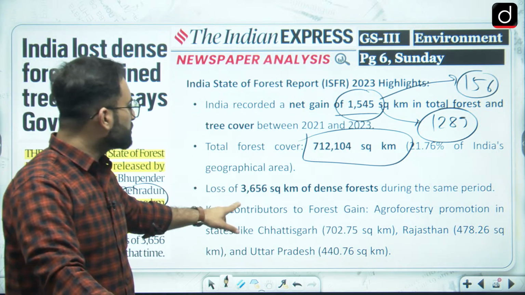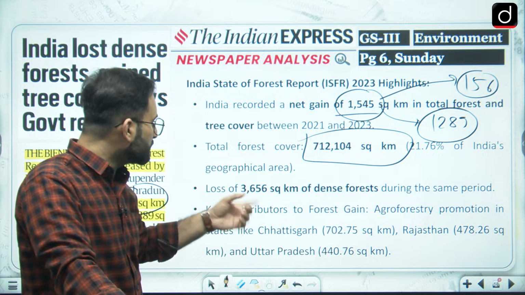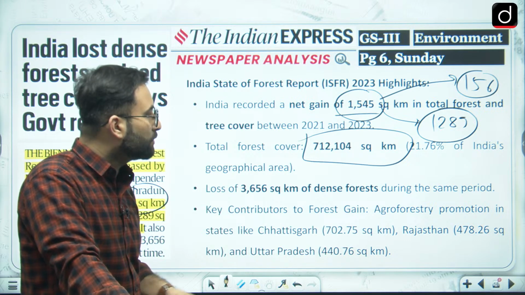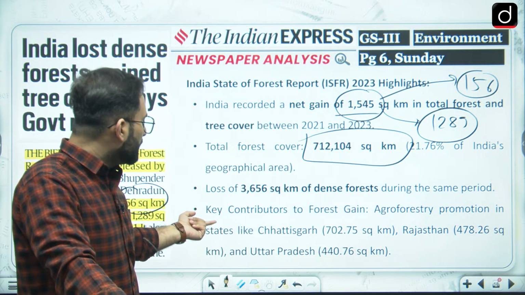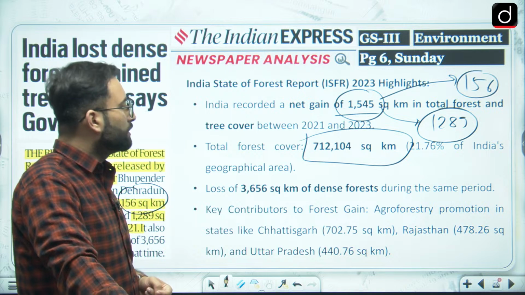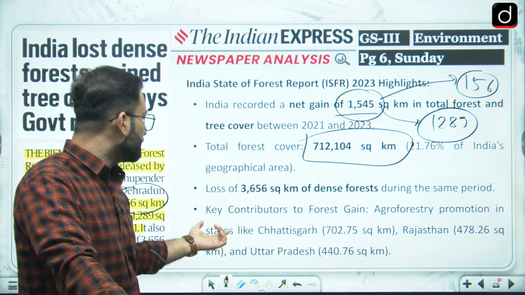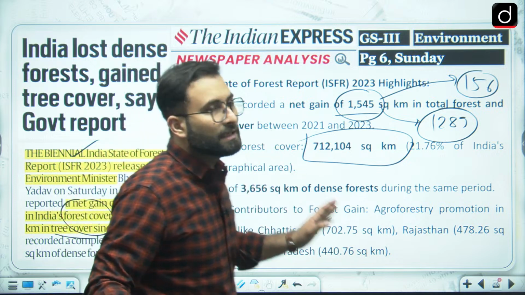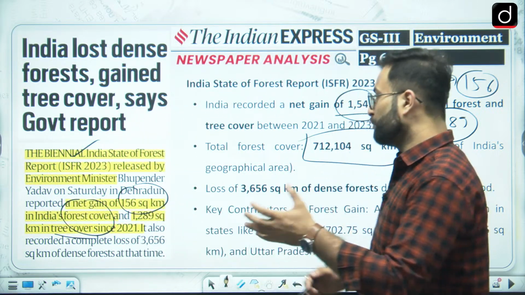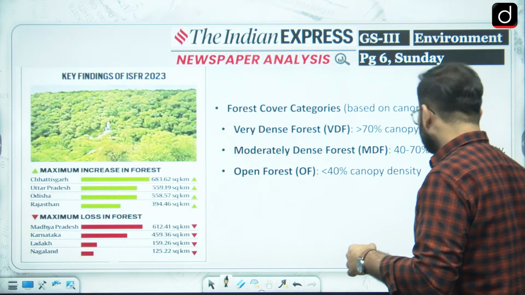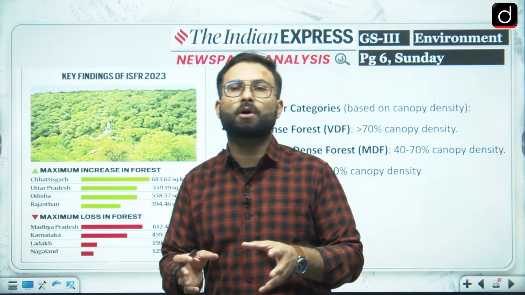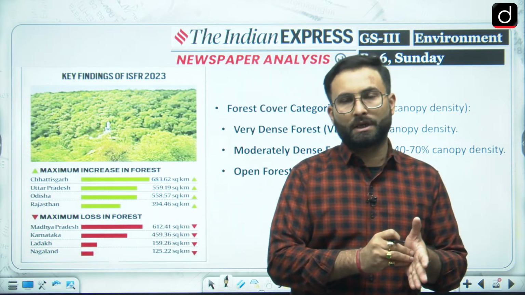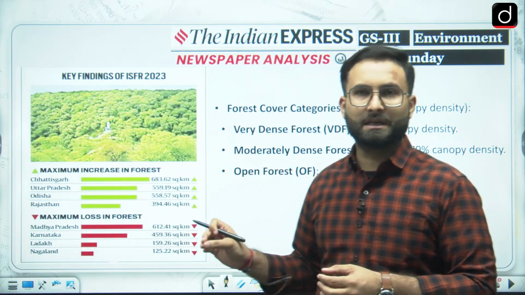Now we have a loss of 3,656 square kilometer dense forest during the same period. The key contributors to the forest gains are basically agroforestry promotion in states like Chhattisgarh, Rajasthan and Uttar Pradesh. So basically the idea you can take out of this is that whatever gain we have seen recently is because of the tree cover, and very minimal gain was there in the forest cover.